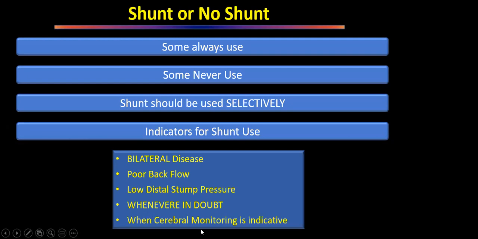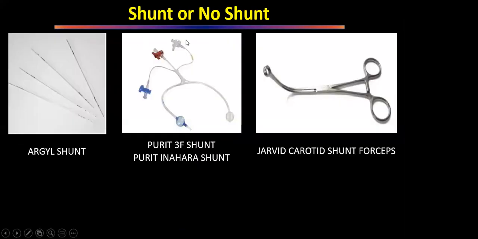And when cerebral monitoring is indicative, we'll see what I mean by that, how we have monitored the cerebral function. Whatever monitoring device we are using, if it is indicative that we need to put a shunt, we have to put it immediately. These are the two different kinds of shunts, the Argyle shunt and the Pruitt 3F shunt. Earlier it was the Pruitt-Inahara shunt. Now the Pruitt 3F shunt is there. The Argyle shunt is a straight one. There is a radio-opaque line. It comes in four sizes: 8, 10, and 12 French.